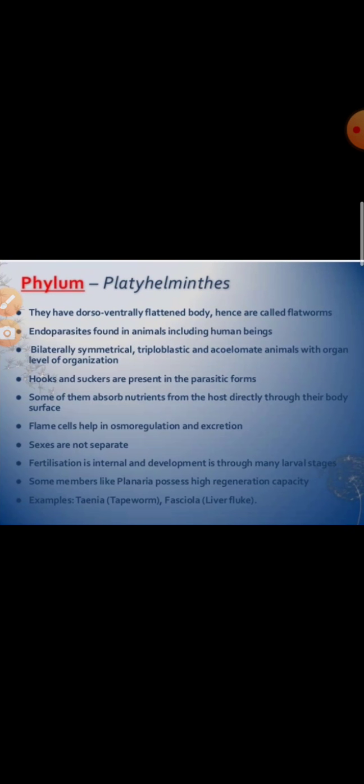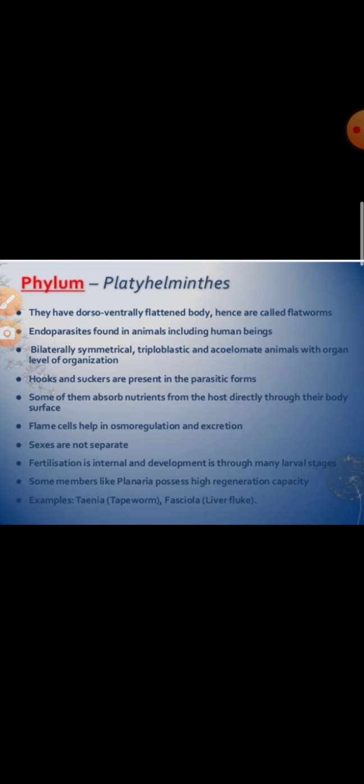Next, the phylum is Platyhelminthes. Platy means flat and helminth means worm. So all the animals who are flatworms are under this phylum Platyhelminthes because they have a dorsoventrally flattened body. These are the primitive bilaterally symmetrical and triploblastic animals. These animals are acoelomate and the space between the organs is filled with special mesodermal cells called parenchyma, and they show the organ level of organization.